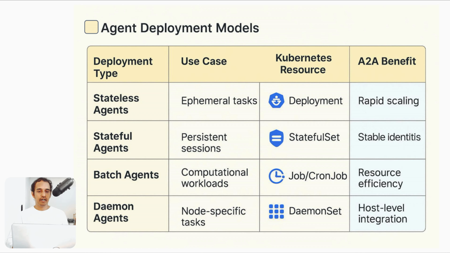And also another one, daemon agents. Suppose there are node specific tasks, specific to worker nodes. You can go for DaemonSets as well as host level integration. These are all the agent deployment models you can see. Different deployment types you can use here.